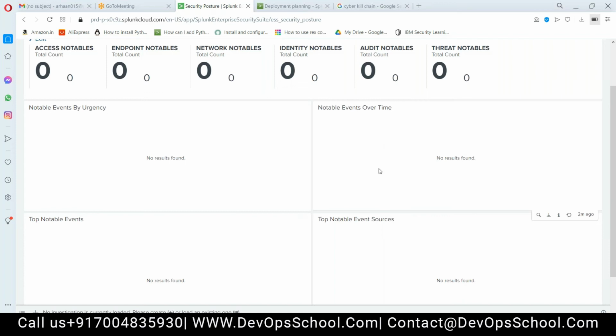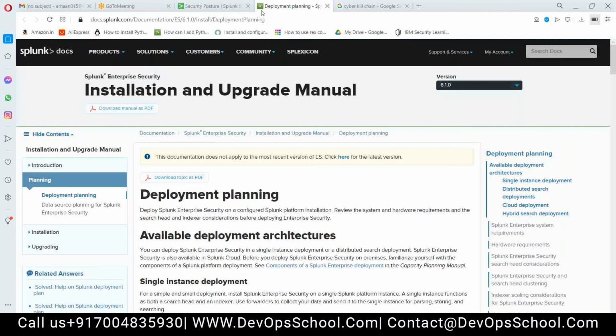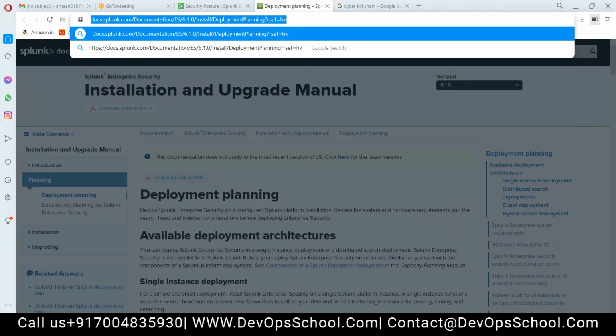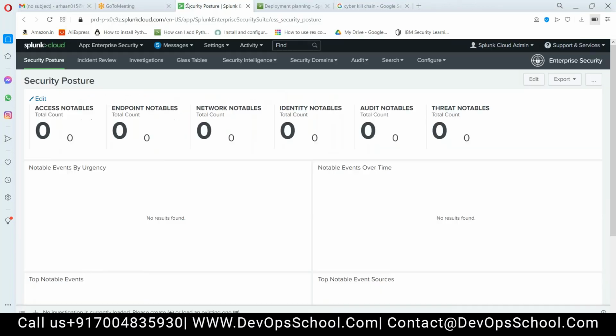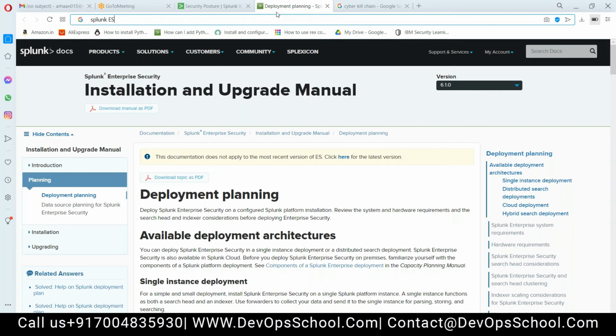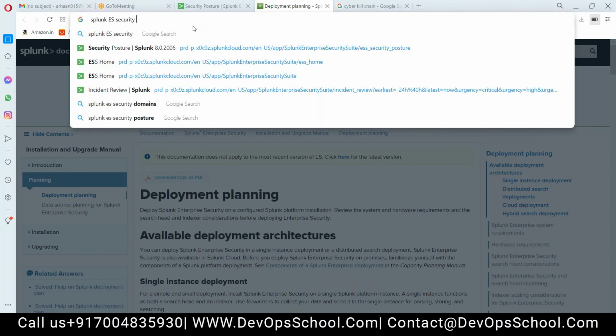Notable events over time will give you a count here. It is giving you a very beautiful dashboard. Okay, so if I want to show you... Splunk, yes. Don't worry, Mohammed and Sylvian, I'll check why this data is not populating. I'll show you this. Yes, security posture.